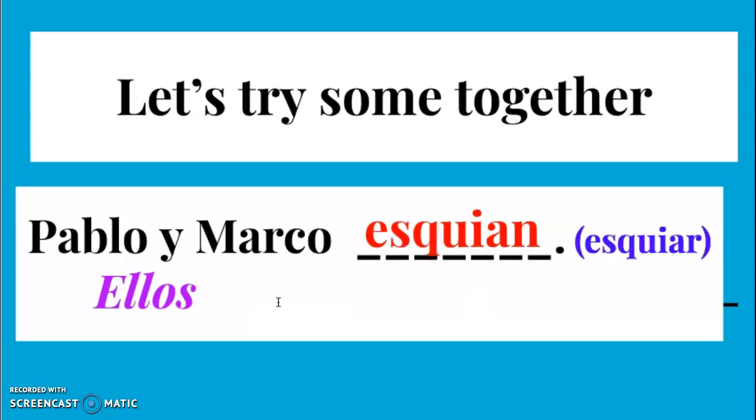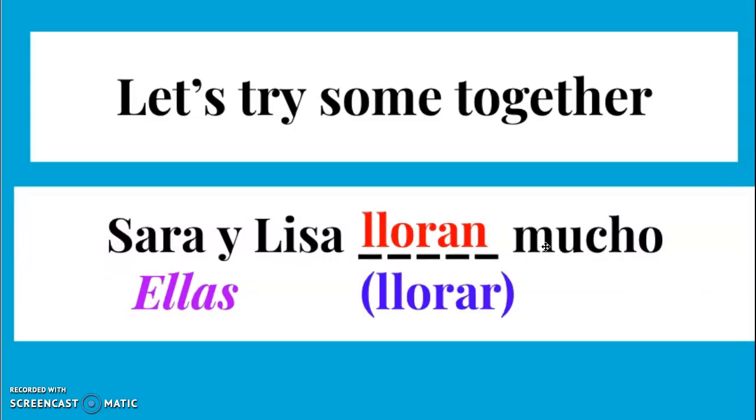This one I want to say Pablo and Marco ski. Okay, I could also replace these 2 boys' names with ellos, since it's all boys. And again, I'm going to use the AN ending for a group of people. Okay. So esquían. Pablo y Marco esquían. In this case, I've got Sara and Lisa, or I could say ellas. I could replace both of these names with the pronoun ellas. I want to say they cry a lot. So I'm going to use the verb llorar, take off the AR and add that AN ending. Sara y Lisa lloran mucho. Or I could say ellas lloran mucho. It would mean the same thing.